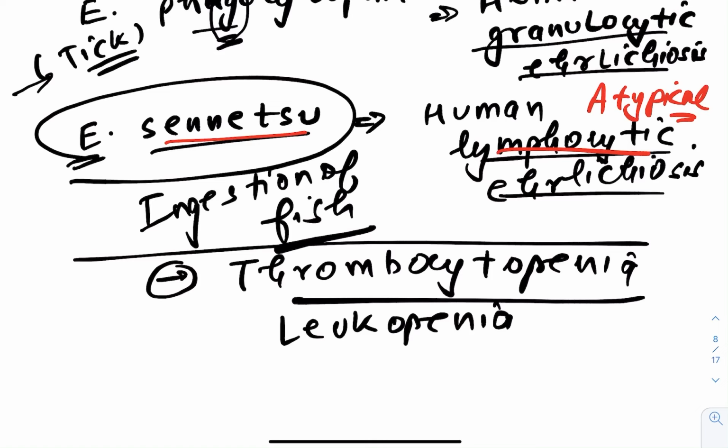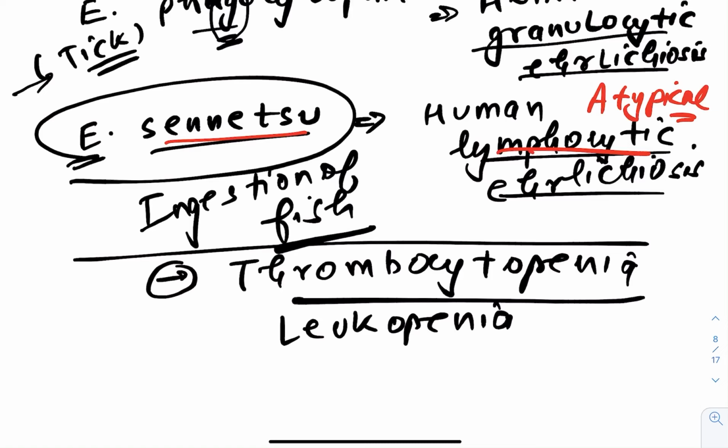So atypical lymphocytes are a feature of many others, along with Epstein-Barr and cytomegalovirus. Here also it is being seen. Remember this also in this ehrlichiosis. So basically this senetsu, which causes this particular ehrlichiosis, is a mononucleosis-like syndrome. And mononucleosis-like syndrome is caused by what, guys? The answer is CMV mainly.